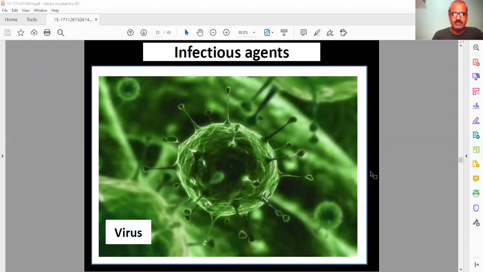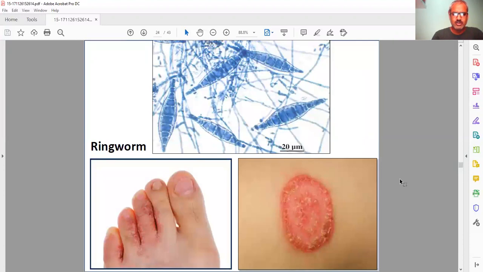Next is ringworm. These are very small, 20 micrometer size worms, and they cause lesions or injuries in the skin, holes in the skin, and cause damage to the skin. They also stay in our body for a long time. Even in the eyes they cause infection. So these also cause damage to our body.